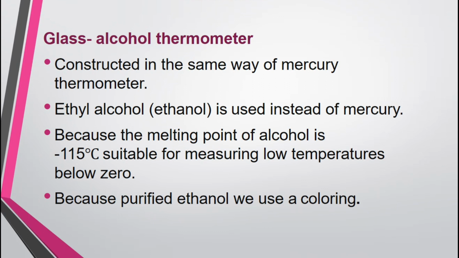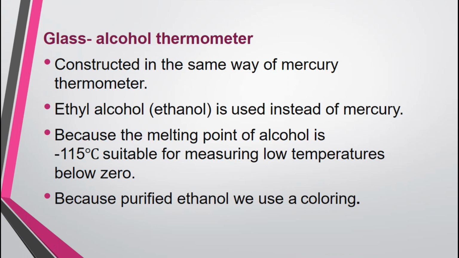There is an advantage in using this alcohol thermometer. That is, the melting point of alcohol is about minus 115 degrees Celsius. Because of that, we can use this to measure very low temperatures.